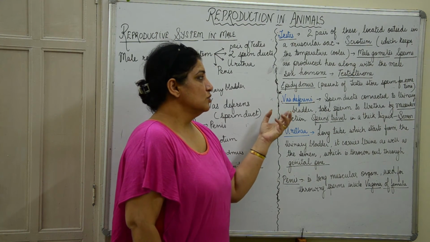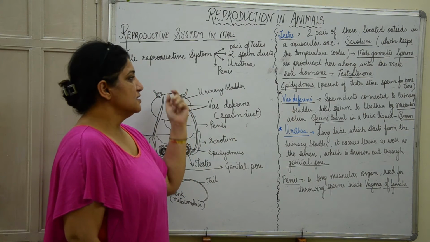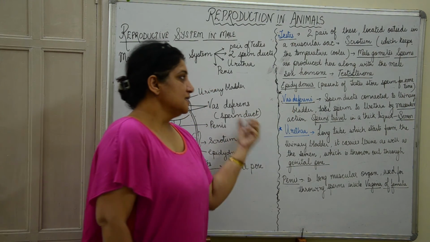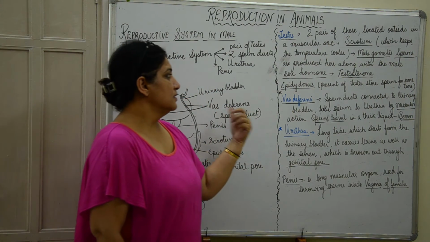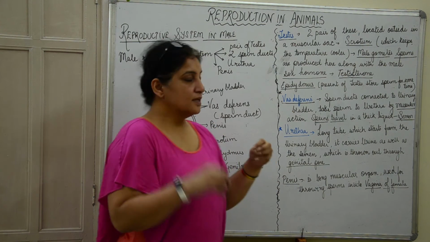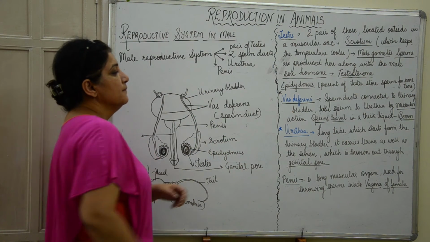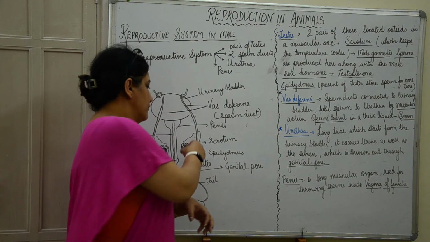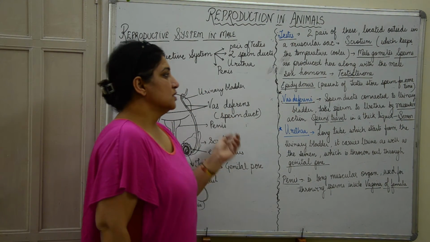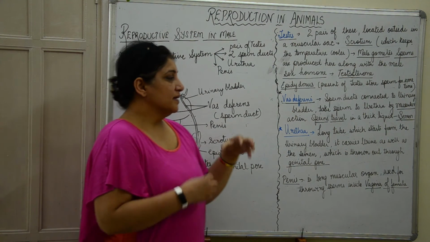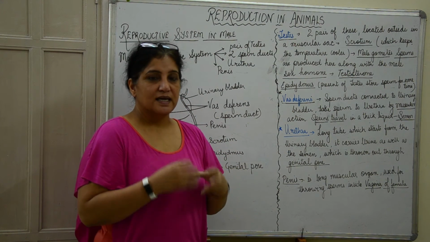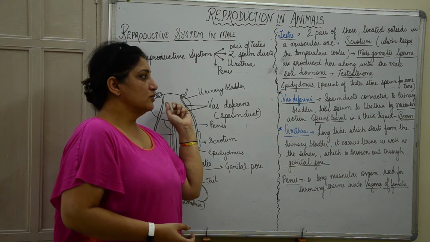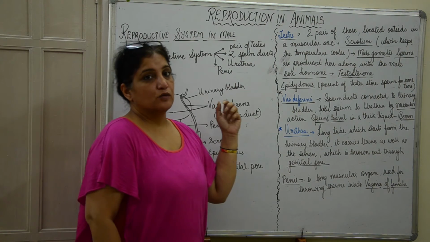Then we come to the duct which carries these sperms. The testes are connected to the urinary bladder through thin tubes which are called the vas deferens or the sperm ducts. They take the sperm from the testes to the urethra by their muscular action. They have muscles inside. Through this, the sperms are pulled up and thrown into the urinary bladder, from where they go to the urethra.